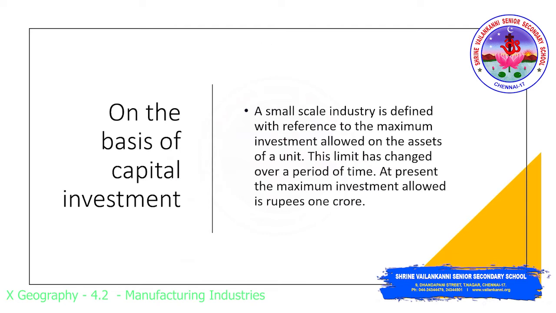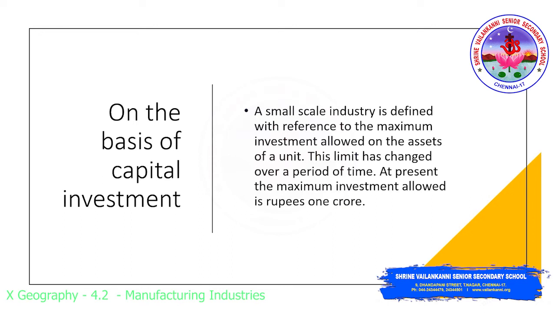Based on the capital investment, based on the amount I am having to start or establish an industry. A small scale industry is defined with reference to a maximum investment allowed on the assets of a unit. So, for establishing a single particular factory or an industry, the maximum amount of money that is necessary has been changing over a period of time.